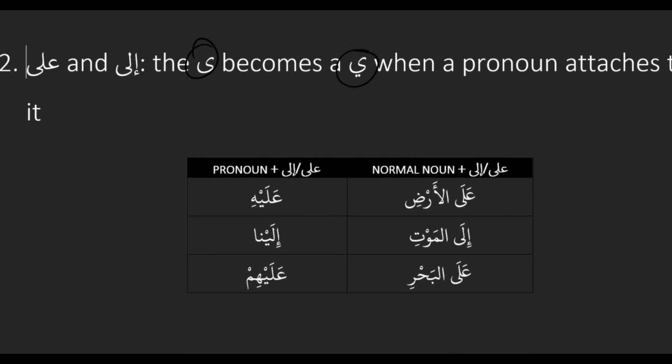So pronouns are kind of troublemakers, it looks like. Exactly. Pronouns with TLDRs, kind of troublemakers. So we look at our first column. Here you have normal examples: ala and ila plus a normal noun. Ala al-ard, ila al-maut, ala al-bahr. The ala and ila look normal. But if we look in the second column, we have them attached to pronouns. And what do you notice about the ala and the ila? It becomes alay and ilay. So that a becomes a ya. That clear? Okay, so let's look at some examples.